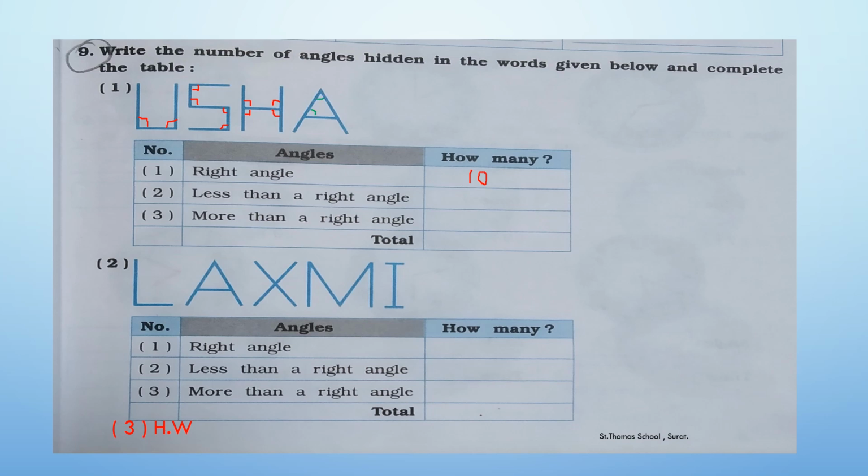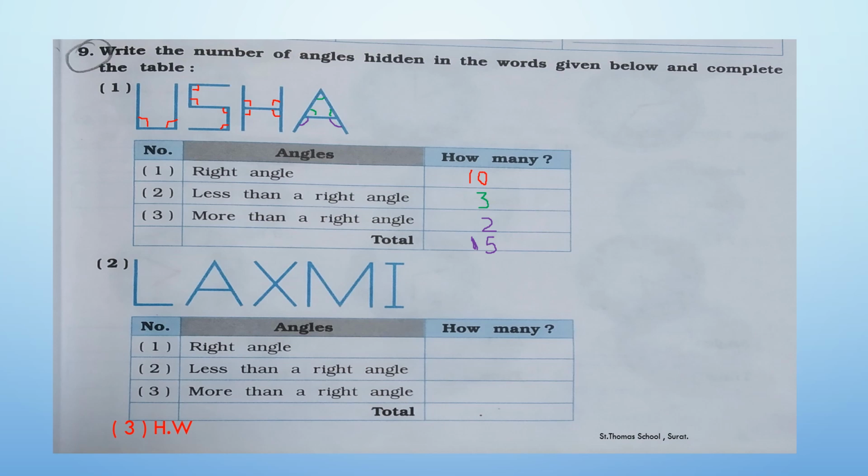1, 2, 3. So we have 3 angles which are less than a right angle in the name Usha. Now let's find out more than a right angle. So 1, 2. You can draw it by a pencil in your workbook. So here you have to write it as number 2. So after adding we have 15 angles in the name Usha.